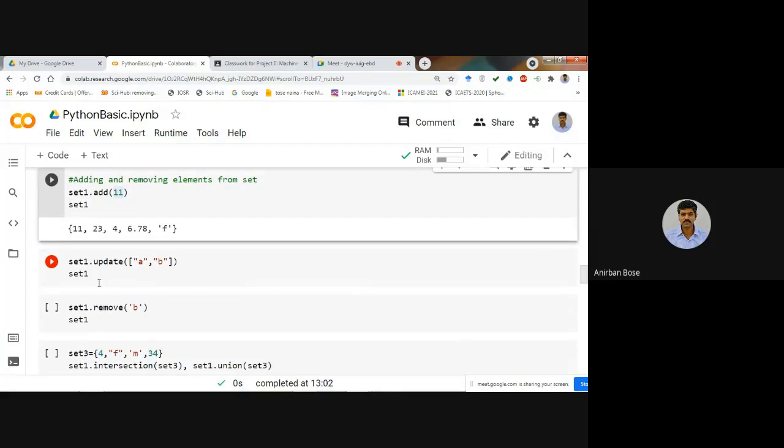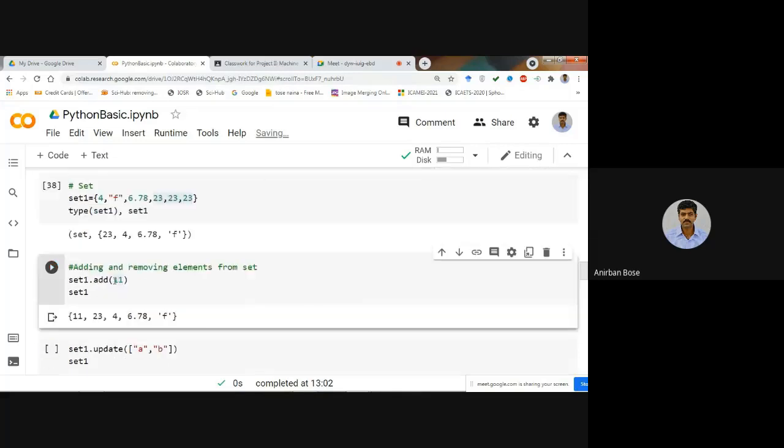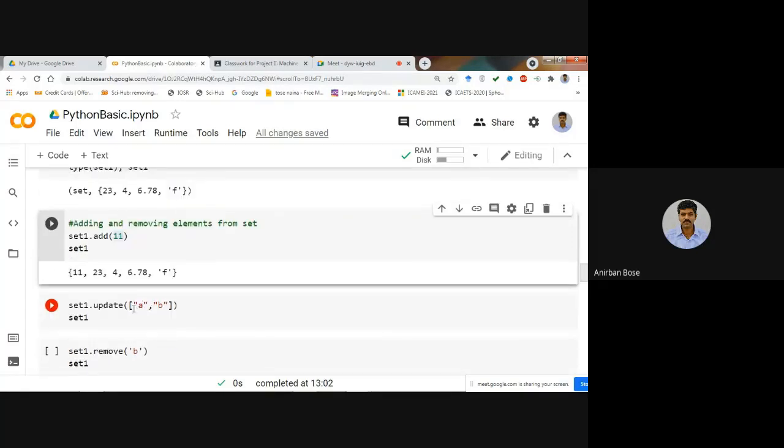Now again, you can update the set by passing a list into it. Suppose instead of adding a single element, you want to add 7 or 9 more elements into that set. In that case, we can write those elements in a list. As you can see, A and B are contained within a list, because it is written within square brackets. So we pass this list and write set1 dot update, and within update we pass this list. Then these 2 values will be added to that set and set 1 will be updated.